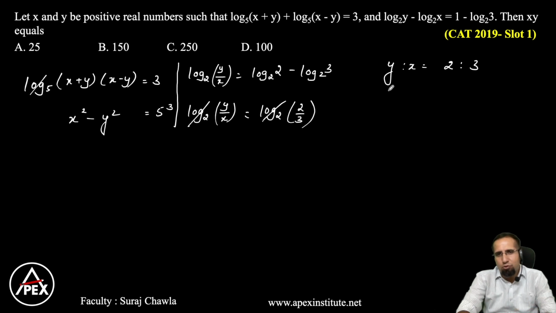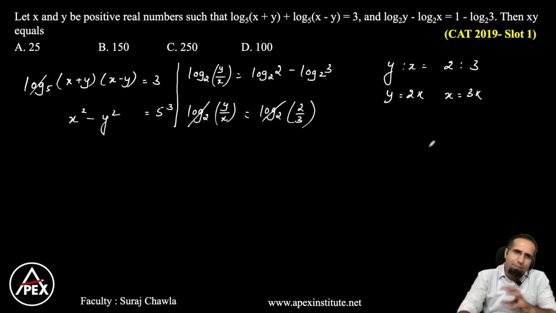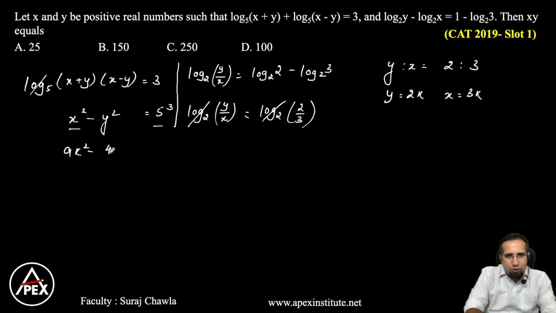So now I have a simple equations based question. y is to x is 2 is to 3. So let me take y is equal to 2k and x is equal to 3k. And let's apply in this another equation, which is x square minus y square. So what is x square? That becomes 9k square. What is y square? That becomes 4k square, which is equal to 125. Or eventually we have 5k square is equal to 125, or this becomes 5 ones are 5, 25s are 125. Or we have k square is equal to 25.